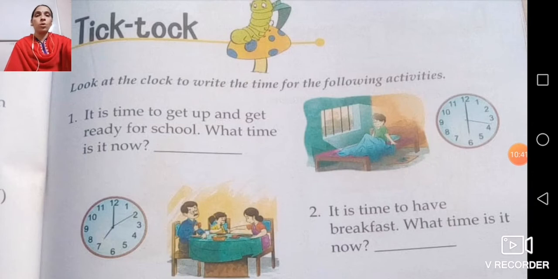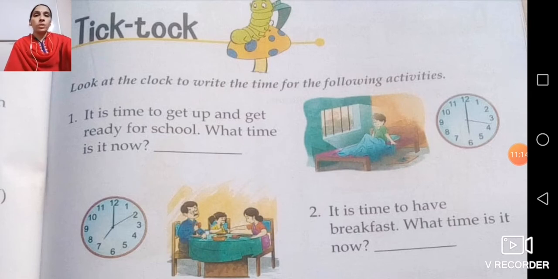Now look at the clock to write the time for the following activities. If I talk about the clock, you can see there are 3 hands in the clock. The short hand represents the hour, the long hand represents the minute, and one second hand, that very thin hand, is your second hand.